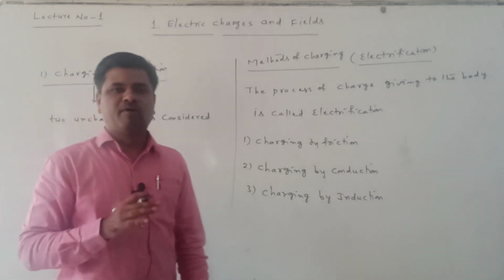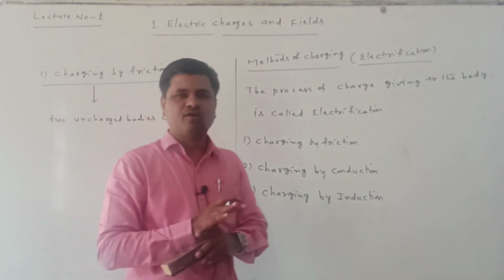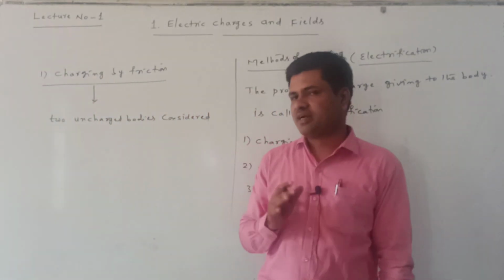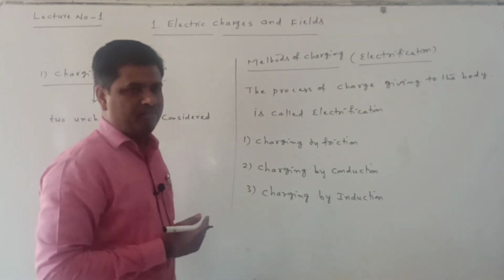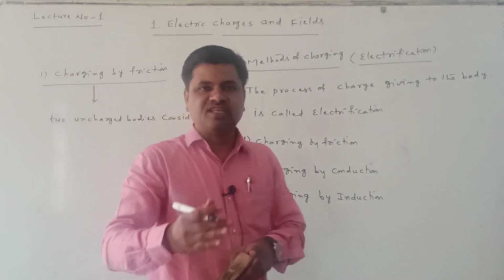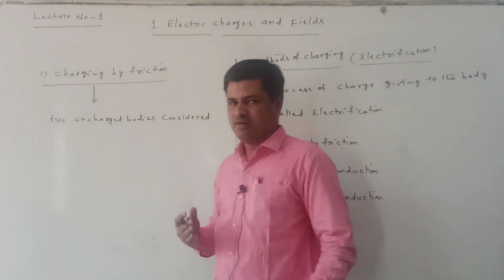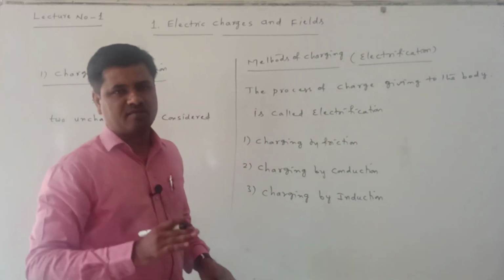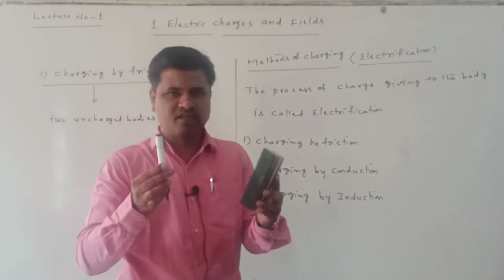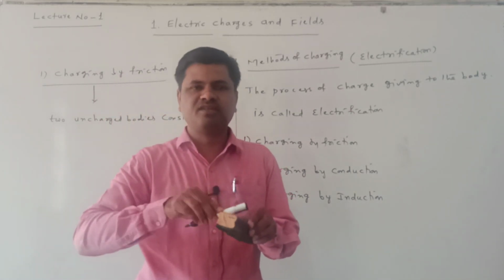Initially both the bodies have no charges. Now in this method, two bodies are rubbed with each other. Rubbing is the reason we say charging by friction. This is one body, this is another body, and these two bodies are rubbed with each other.